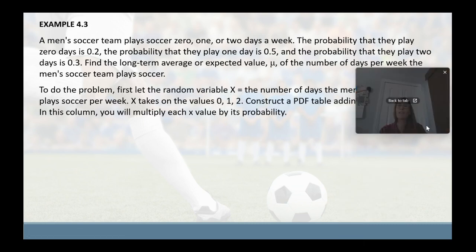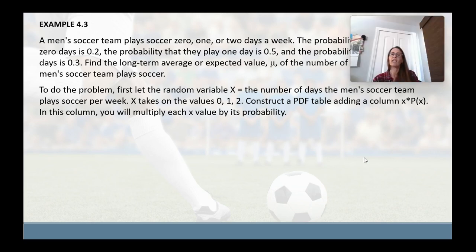To do this problem, we're going to take our random variable x and let it be the number of days the men's soccer team plays soccer per week. It's going to take on the values 0, 1, and 2, and we're going to make a PDF table, and we're going to add this additional column, x times P of x.